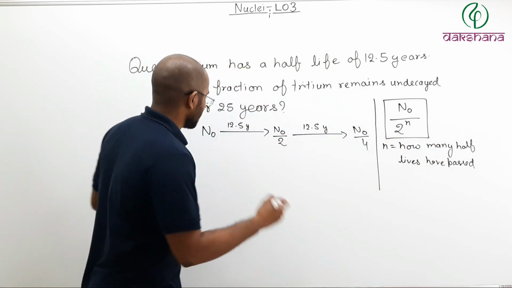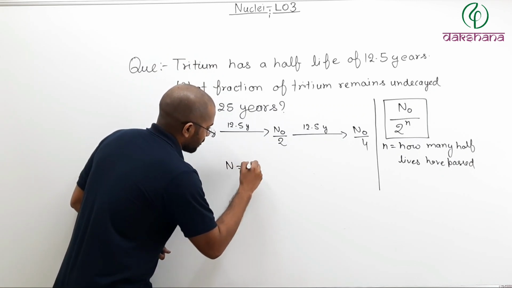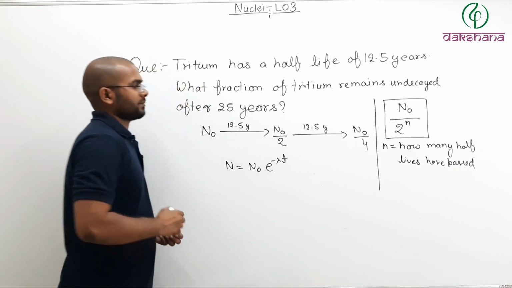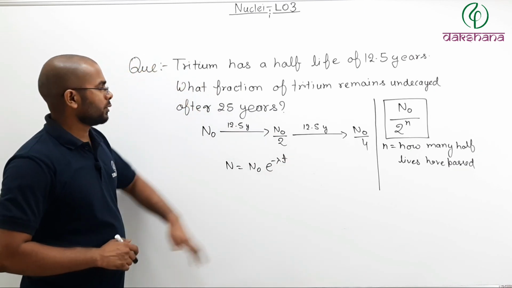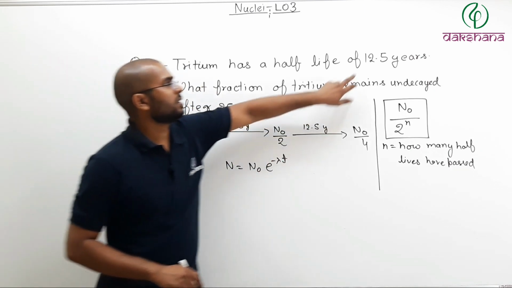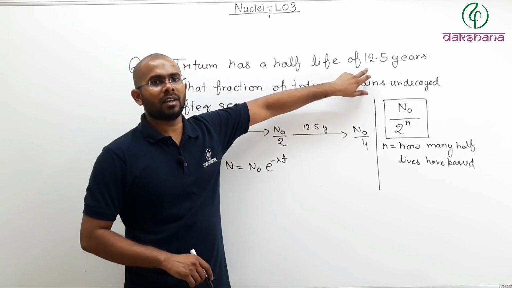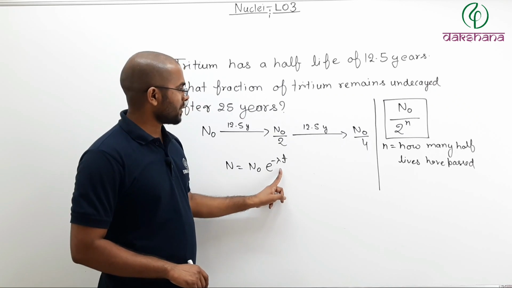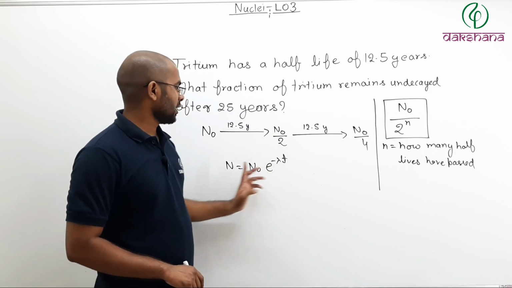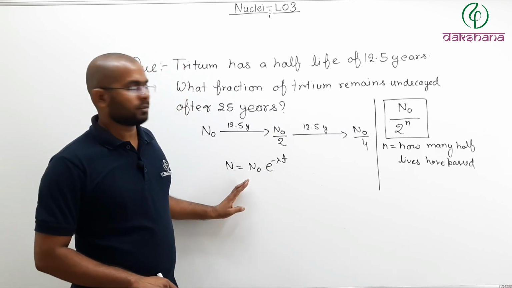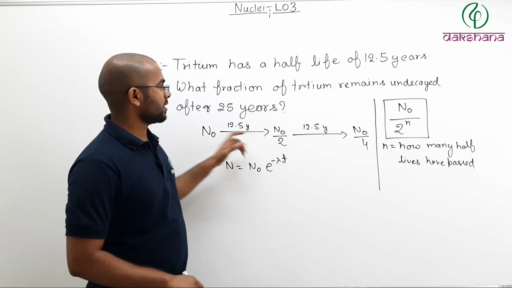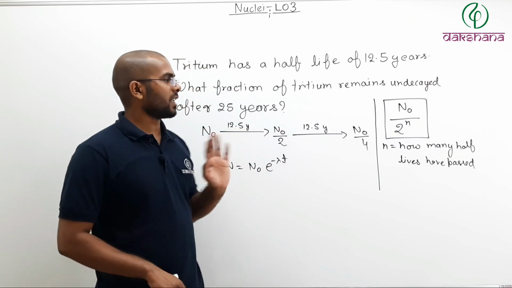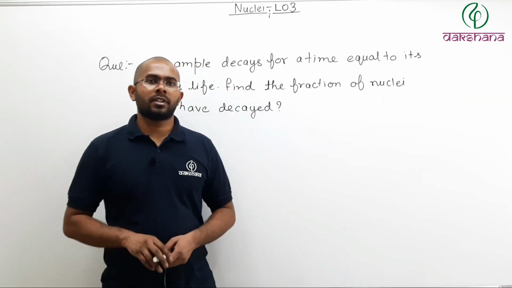Another way of doing this is n equals n naught e to the power minus lambda times t. Now you can find lambda through half-life. Half-life is ln 2 by lambda. You find lambda, you put lambda here, you put t here, you will get the value of n. So that is the long way, this is the short way, and this is the shortest way. You can use any one of them. Now let us solve another question.